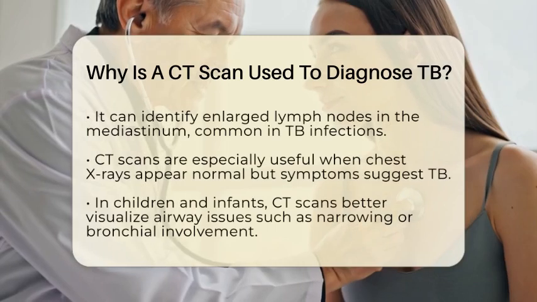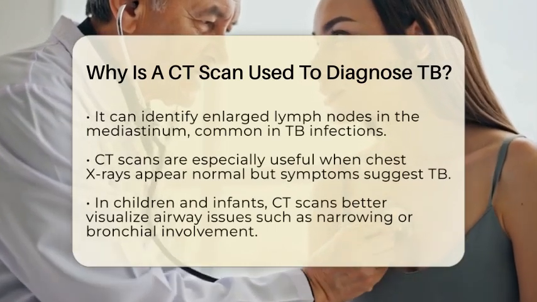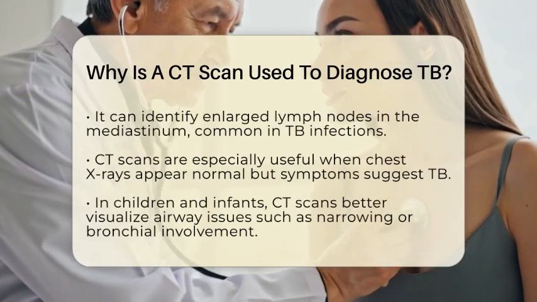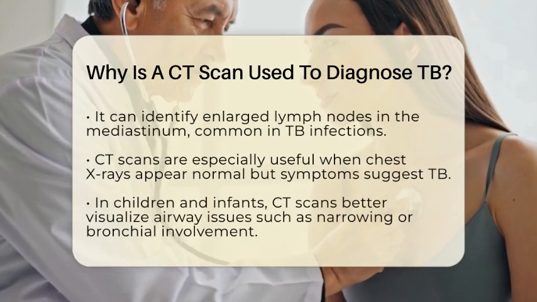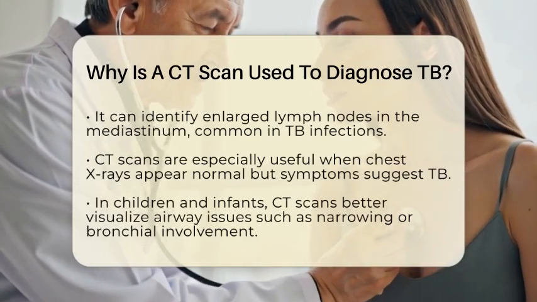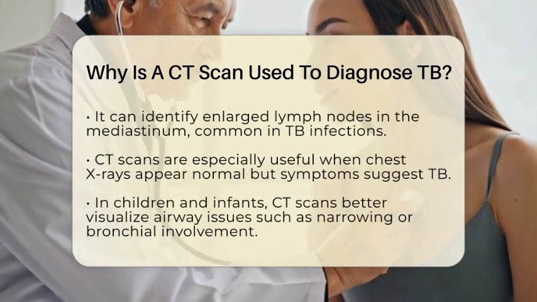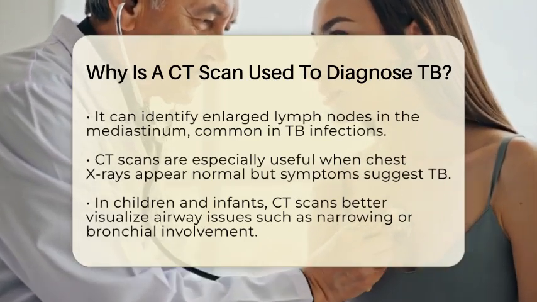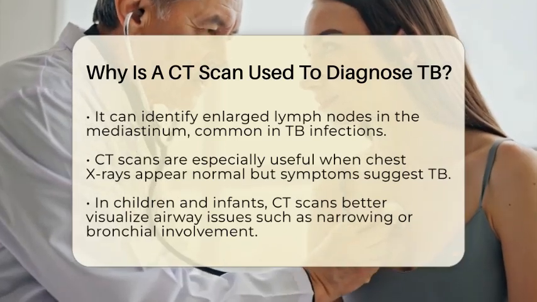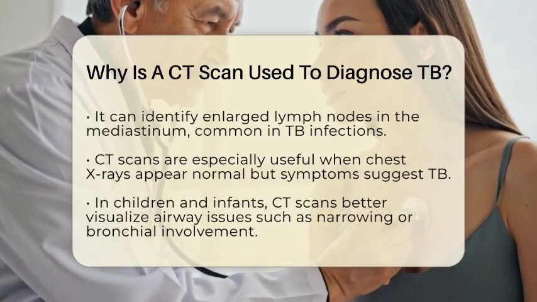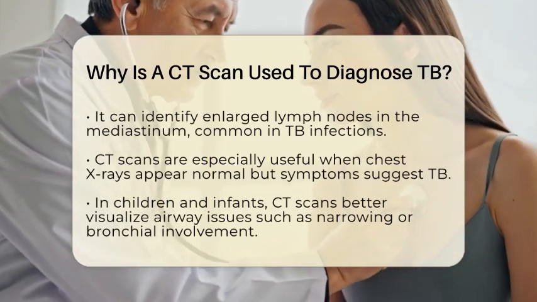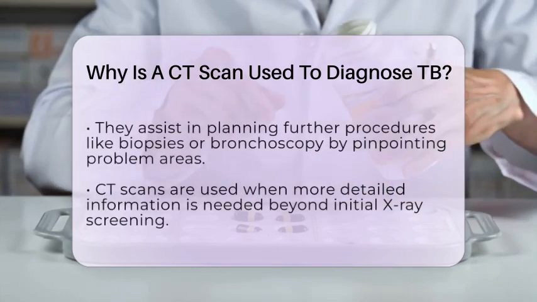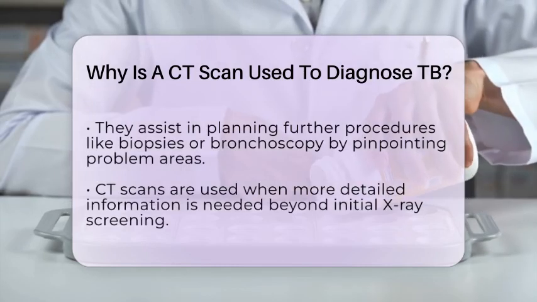It can identify enlarged lymph nodes in the mediastinum, the central part of the chest, which are common in tuberculosis infections. This detailed view helps doctors confirm a diagnosis, especially in tricky cases where a chest X-ray appears normal but clinical signs suggest tuberculosis. In children and infants, airway complications like narrowing or bronchial involvement are more common, and CT scans are better at visualizing these issues than traditional X-rays. They also help in planning further procedures like biopsies or bronchoscopy by showing exactly where the problem areas are.